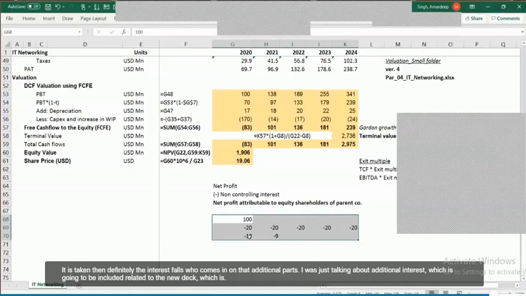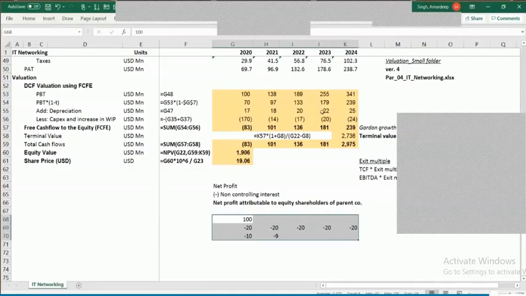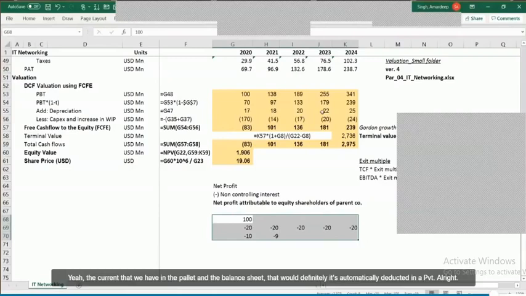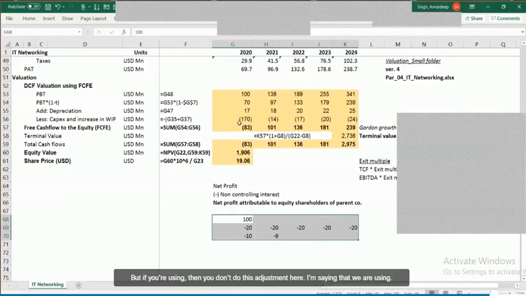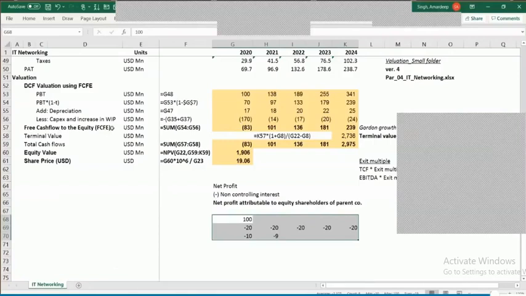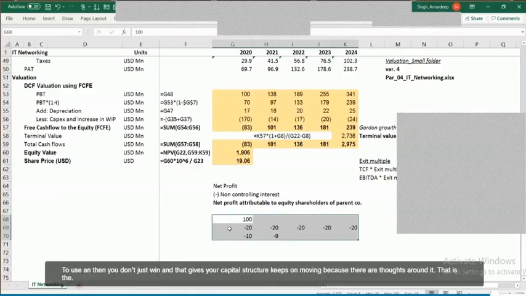It is taken, then definitely the interest also comes in on that additional part. So I was just talking about the additional interest which is going to be included related to the new debt which is being raised by the company. Yeah, the current debt that we have in the balance sheet, that would definitely have interest, which automatically got deducted in the PBT part. But Prachi, if you're using FCFF, then you don't do this adjustment. Here I'm saying that we are using FCFE. You use FCFF, then you don't take this adjustment.